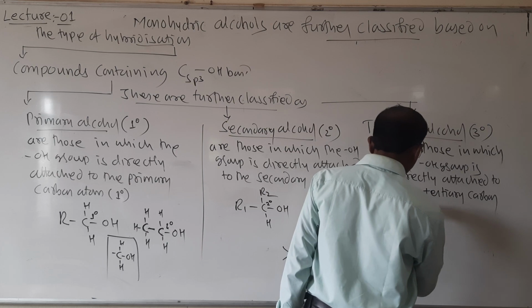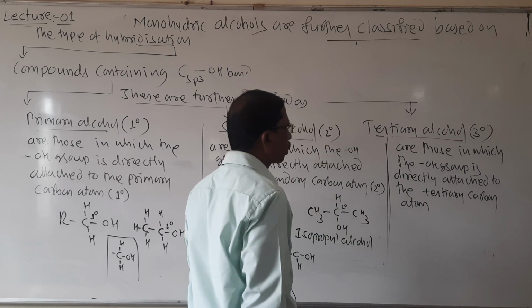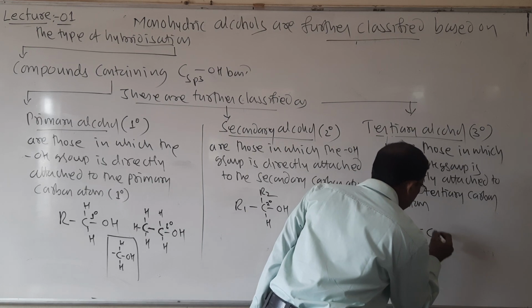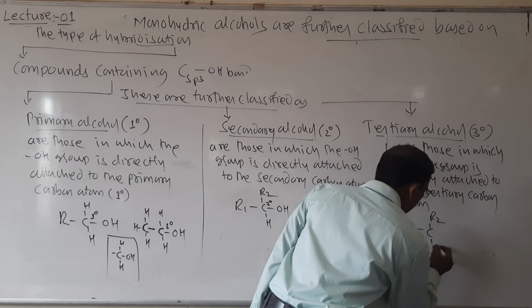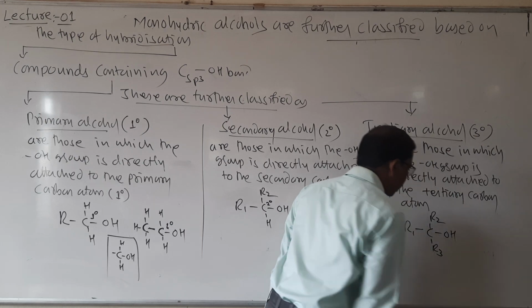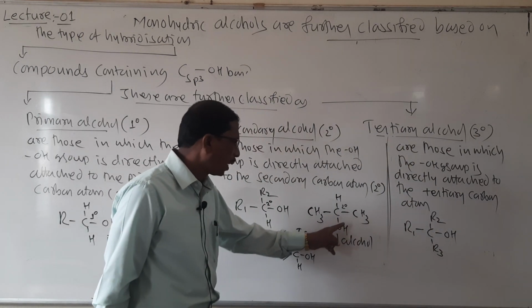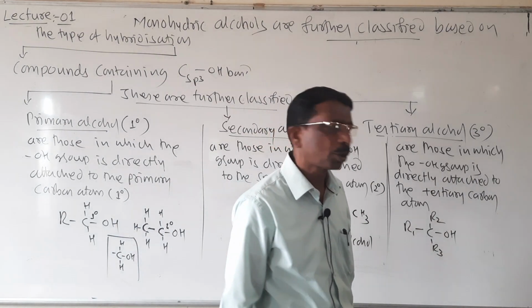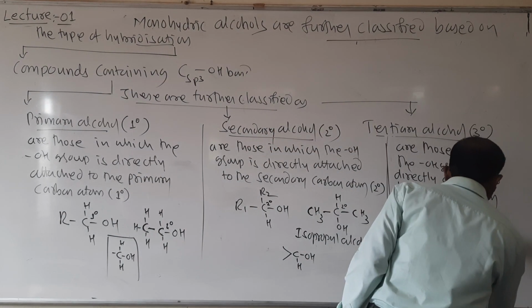Tertiary carbon atom. Directly attached to the tertiary carbon atom. So tertiary carbon atom means R1, C, R2, R3, OH. So here it contains one hydrogen atom, here it does not contain any hydrogen atom. Look here students, I will write an example here.